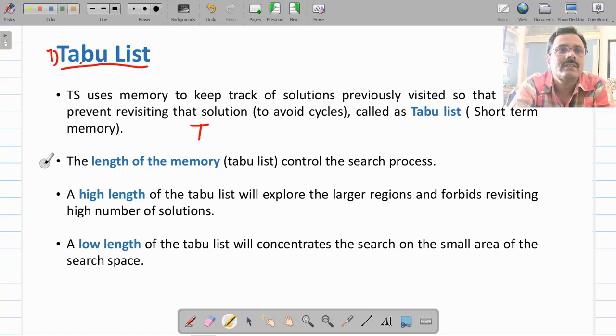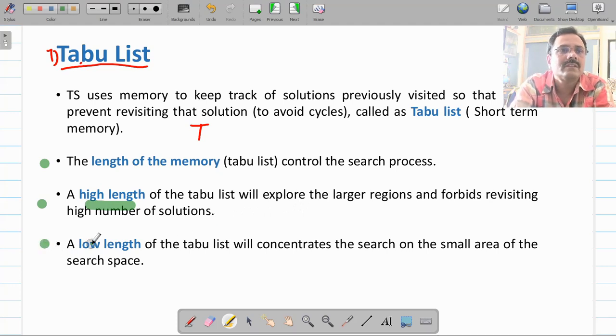The size of this tabu list is very important. If the size of this tabu list is high, meaning more, then the search will explore a larger, more diverse area and forbid revisiting a high number of solutions.